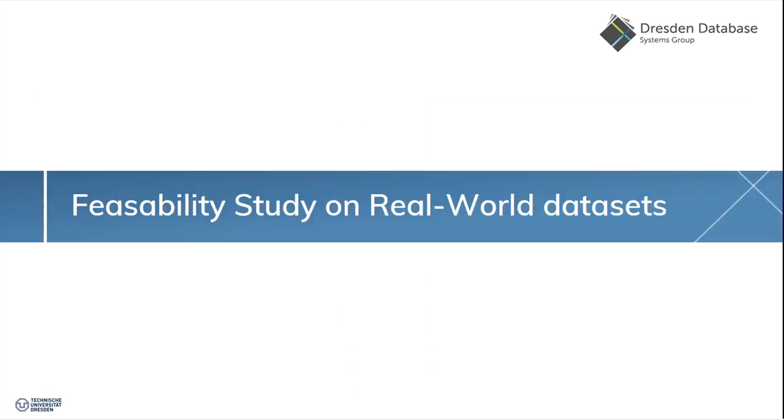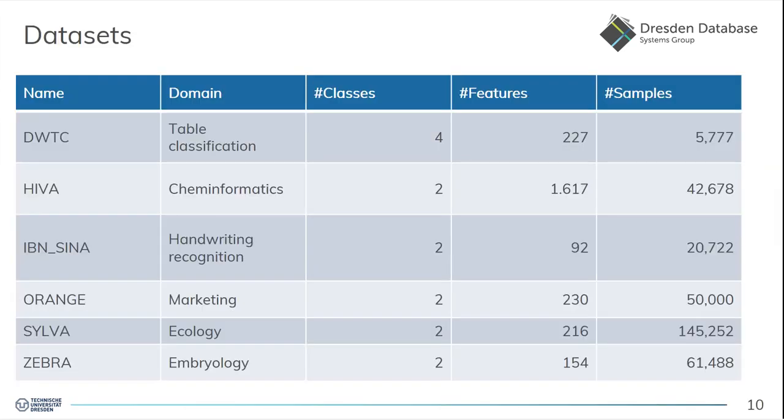We did an extensive feasibility study on real-world datasets. We selected 6 datasets. 5 of them are from the Active Learning Challenge, which was held in 2011. We have a lot of datasets from a variety of domains. We have binary classification tasks and multi-class. We have datasets with not so many features, datasets with a lot of features, datasets with a medium number of samples, and really large datasets.